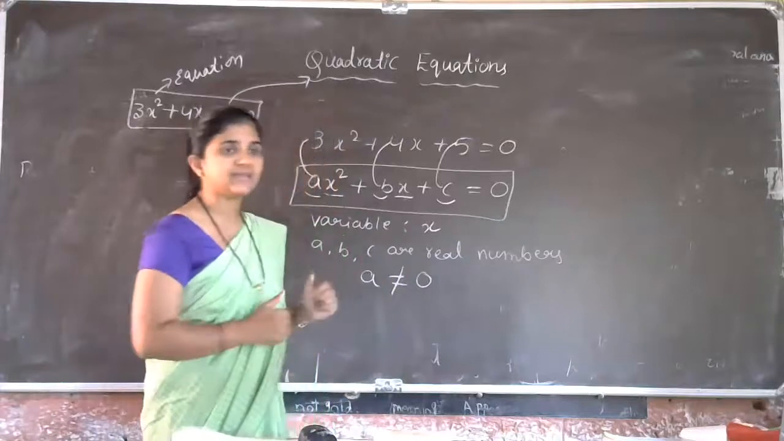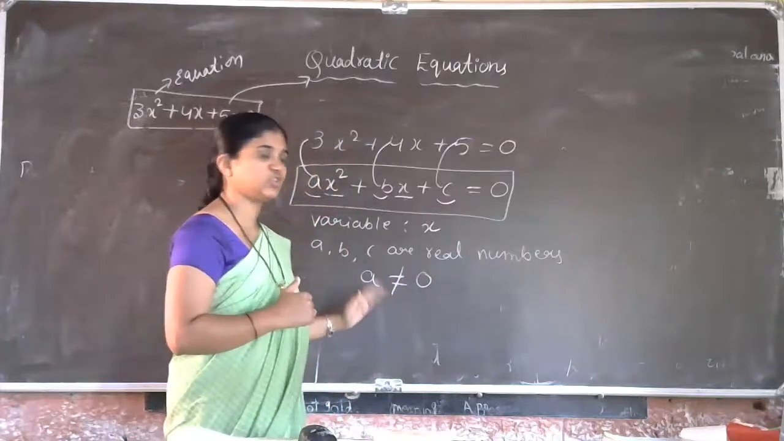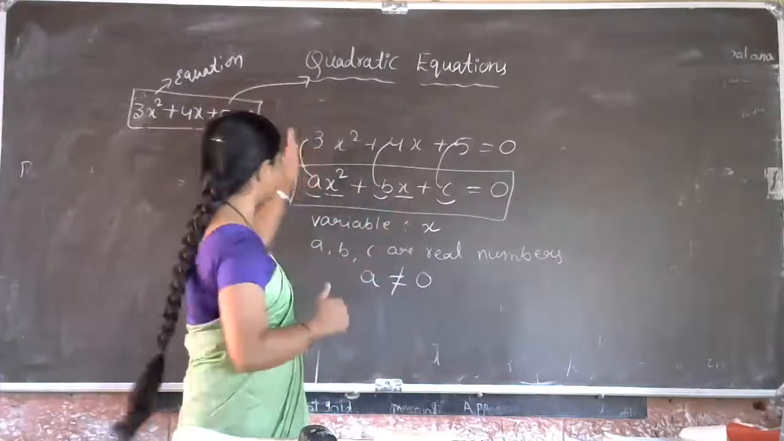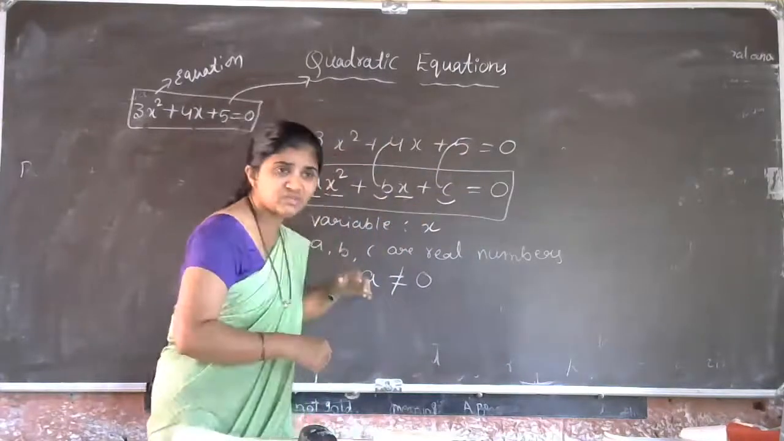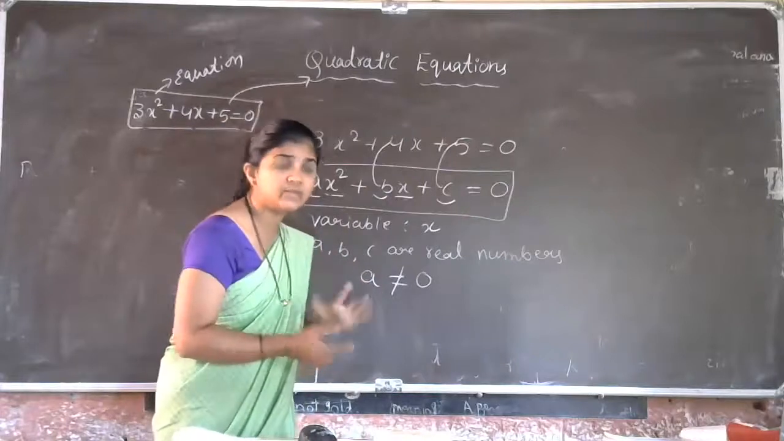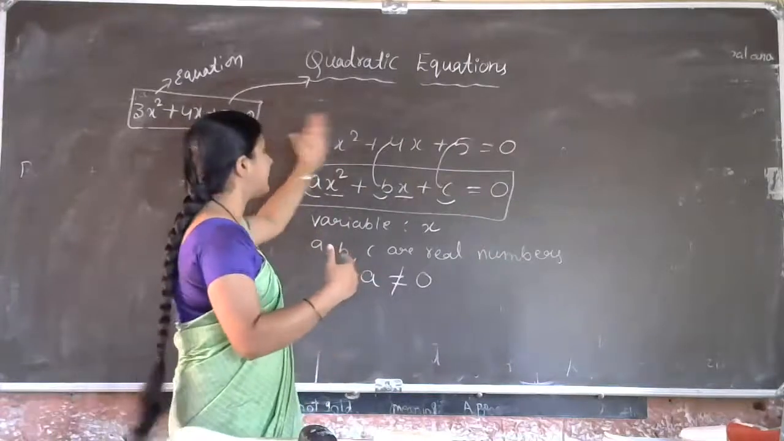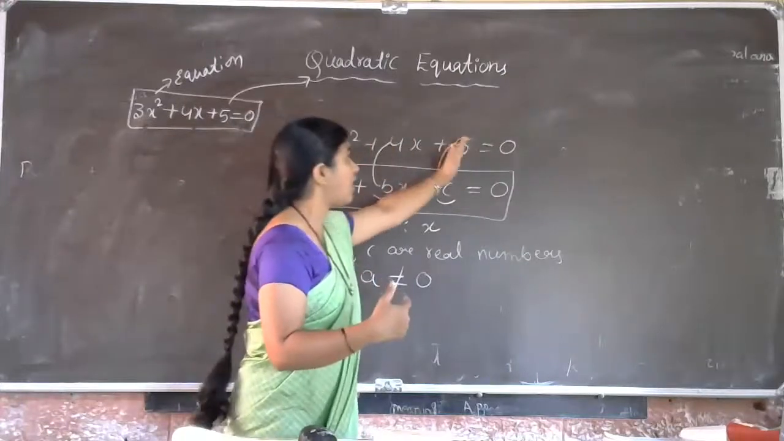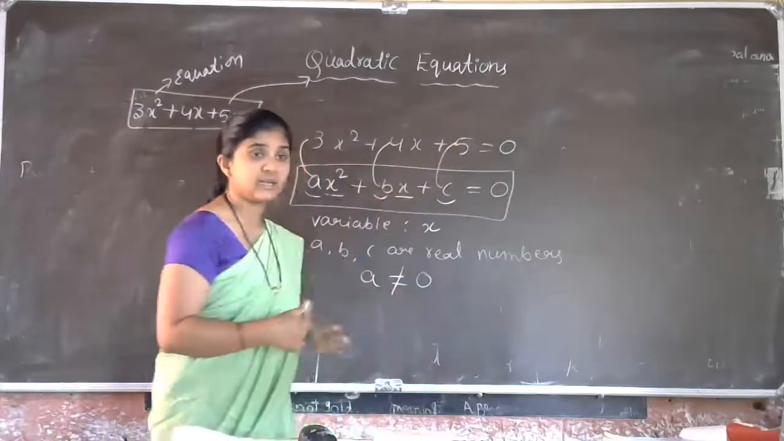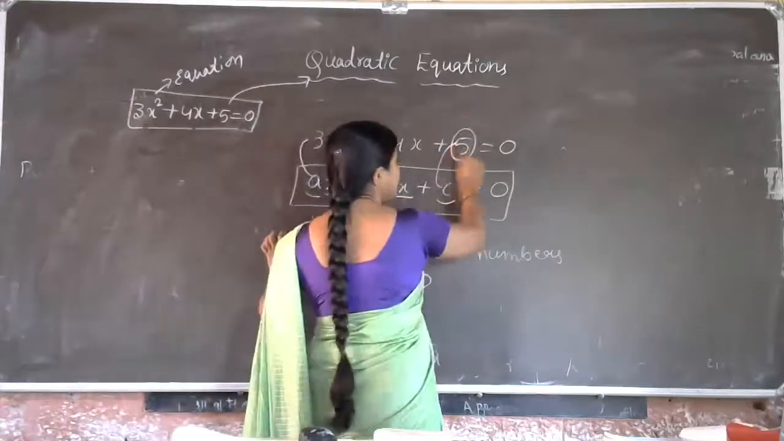How can we take this condition? This is one condition actually. a, b, c are real numbers. 3, 4, 5, any negative numbers or fractions like 3 by 4 or root numbers, whatever number we can take for the coefficients of this x square or this x or this constant number. This is a constant actually. 5 is a constant.